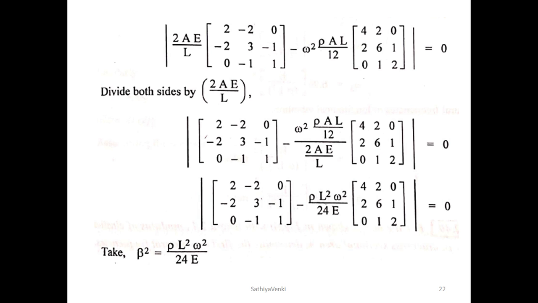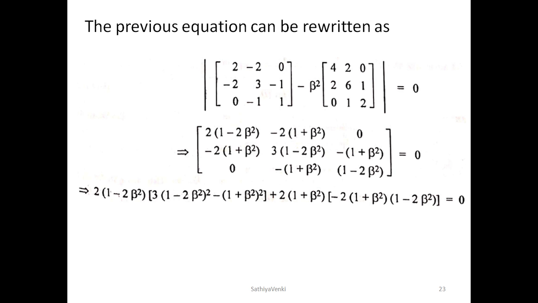In the previous problem we didn't have a constraint, that means no boundary condition was specially mentioned, but here is another case. One end, the left extreme end, is fixed. Determine the first two natural frequencies of the given bar. The length is 2L, modulus of elasticity E, mass density rho, and cross sectional area A. So these are the given data, and from these data we are going to find the natural frequencies.